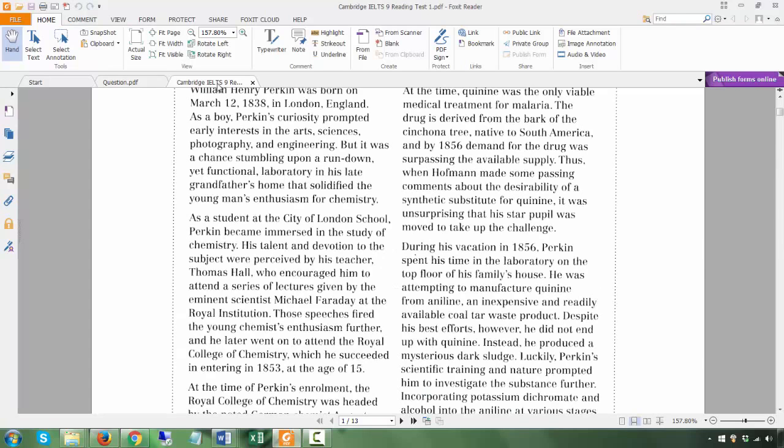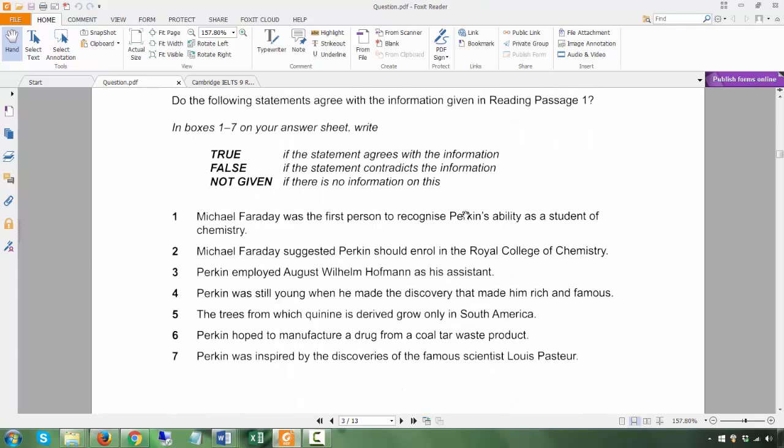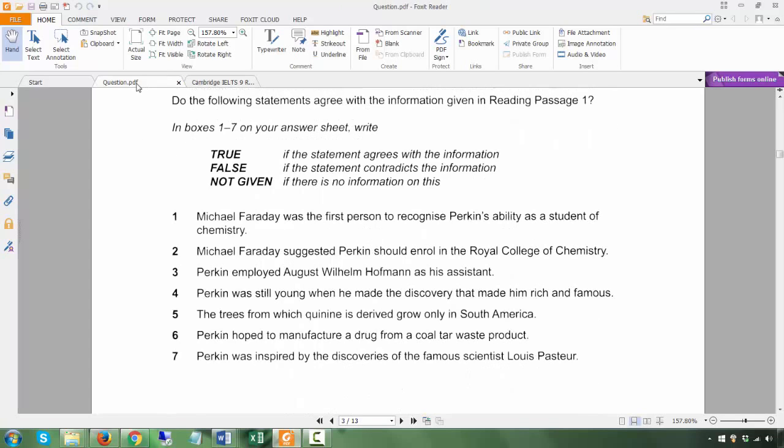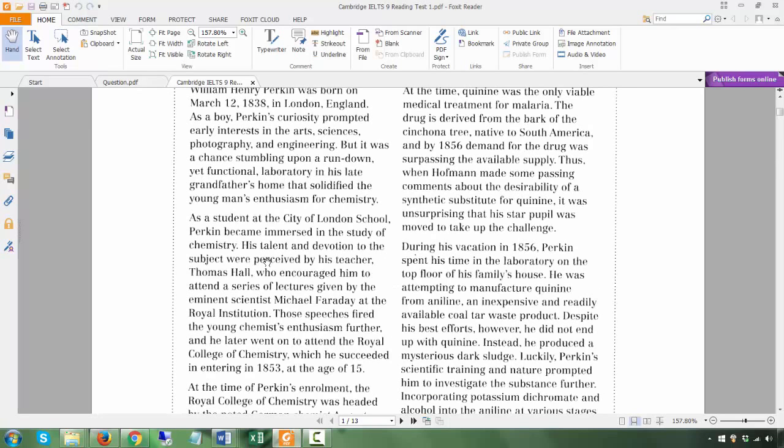Now, this is false because Michael Faraday was not the person who recognized Perkins' ability. Thomas Hall, his teacher, perceived his talent and devotion, then encouraged him to attend lectures by Michael Faraday. So that's false. The first person was not Michael Faraday, but probably Thomas Hall.